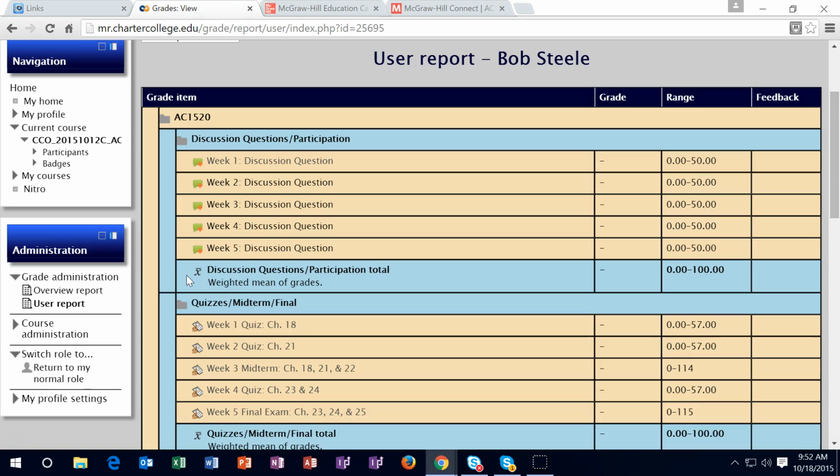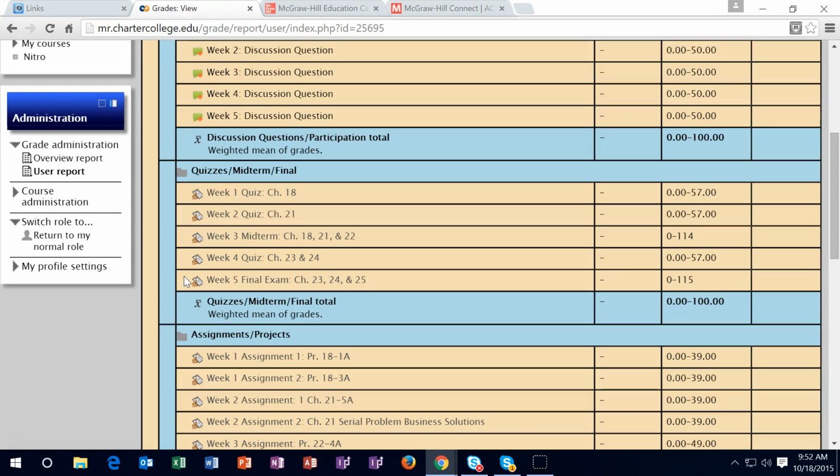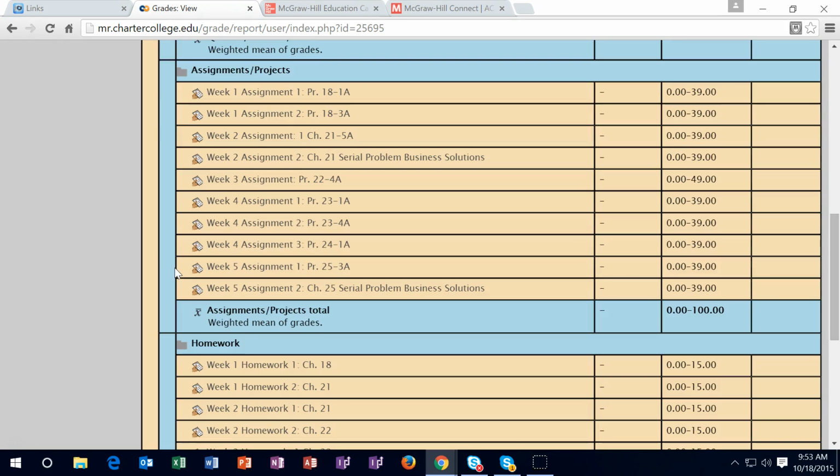Anything that's not full credit, you want to go in here and start working on late work. The exception to that is usually the quizzes. Quizzes are generally going to be due and no late work possible unless there's an unusual circumstance, in which case you have to tell me what that is, and I will take that on a case-by-case basis as to whether more time will be allotted. The assignments and the homework, we generally do allow for late work on those, so you could lose points for late work, but you do want to be able to turn those in.